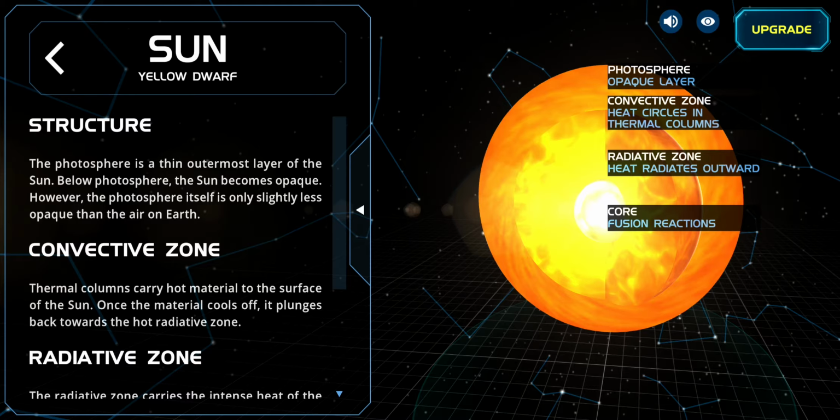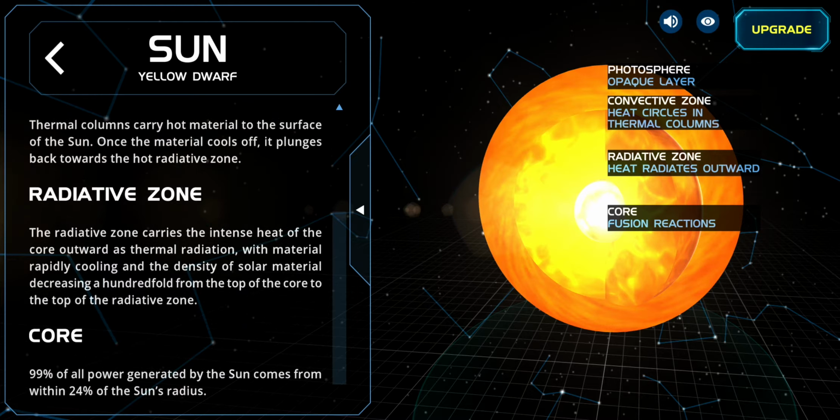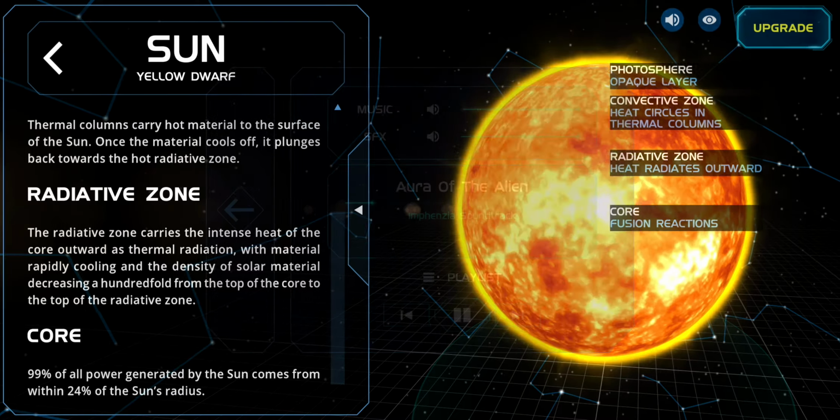Once the material cools off, it plunges back towards the hot radiative zone. Radiative zone: the radiative zone carries the intense heat of the core outward as thermal radiation, with material rapidly cooling and the density of solar material decreasing 100-fold from the top of the core to the top of the radiative zone.